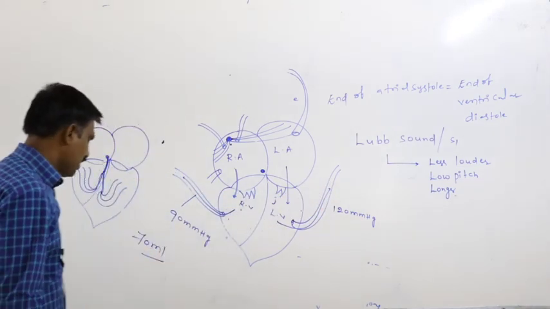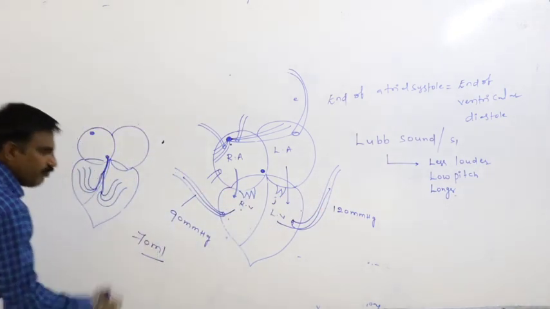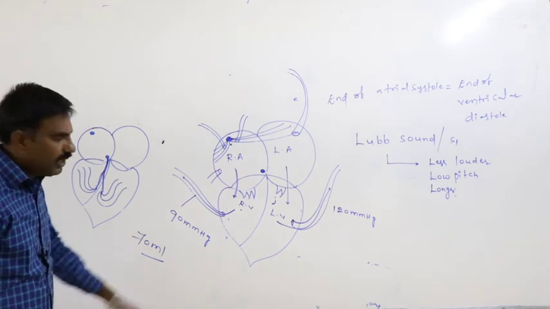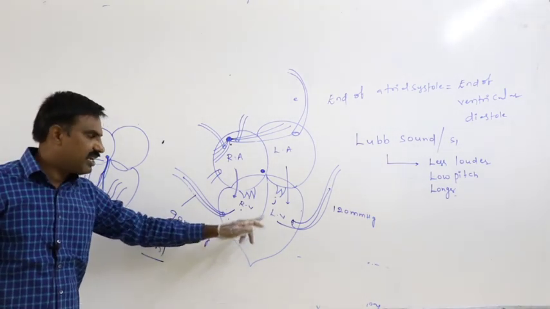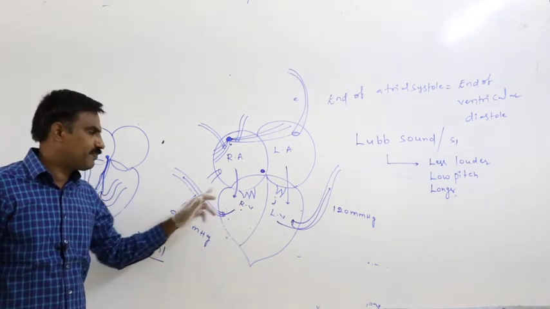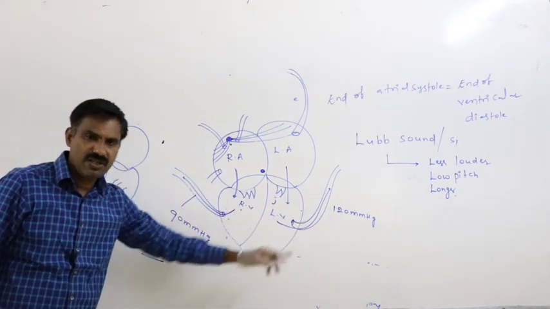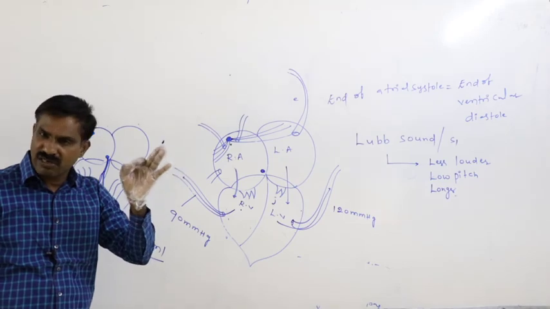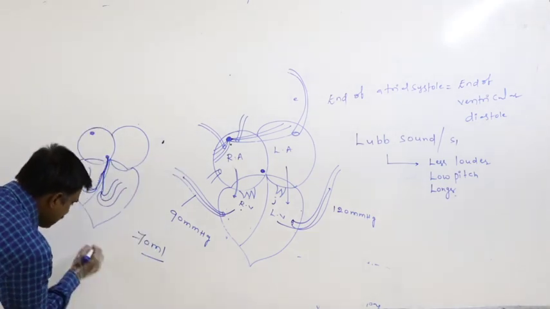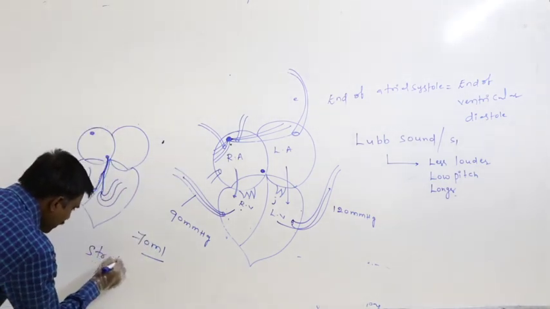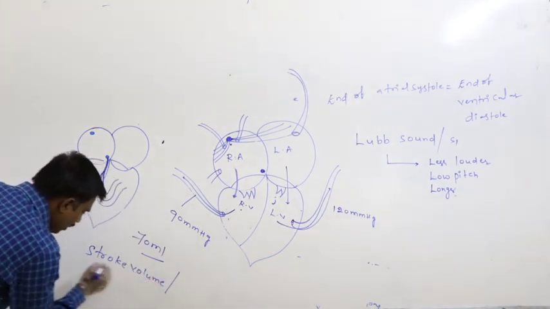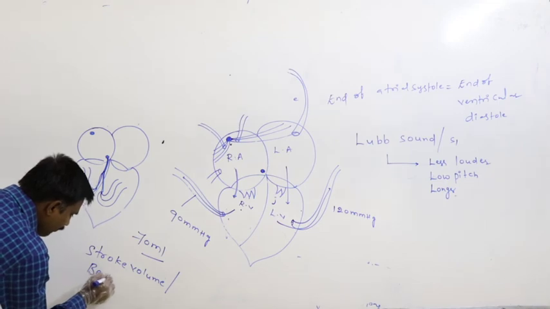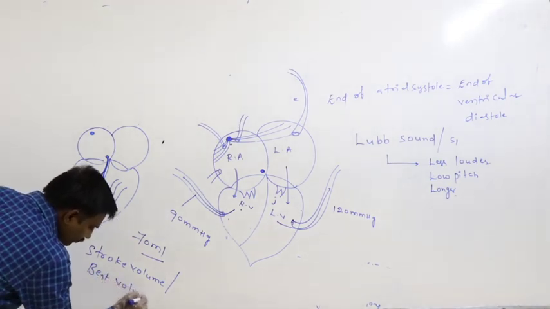That 70 ml of blood which is pumped out from each side of the ventricle into the respective arch by ventricular contraction is said to be the stroke volume or beat volume.